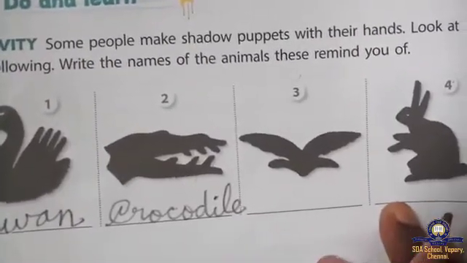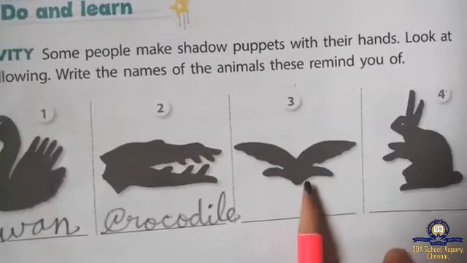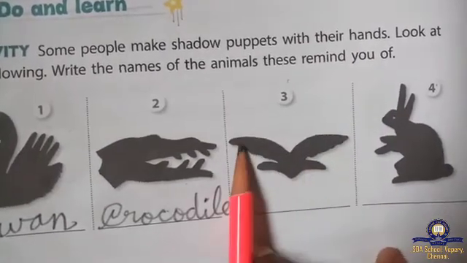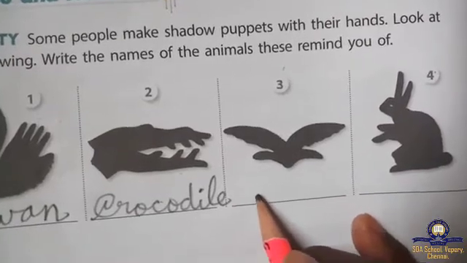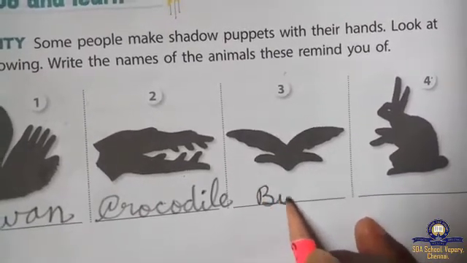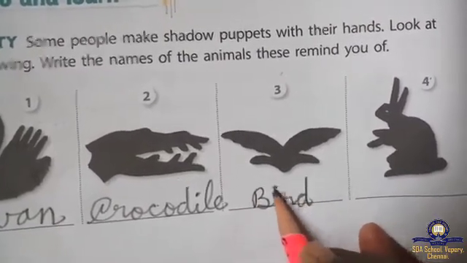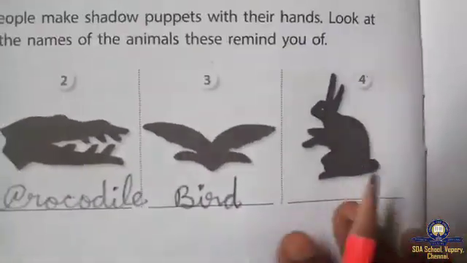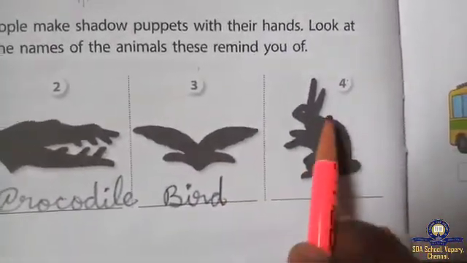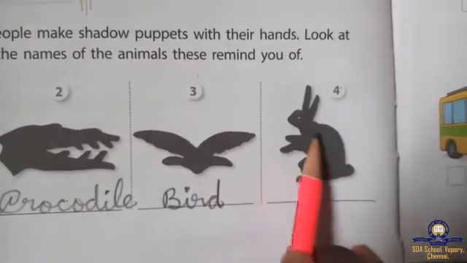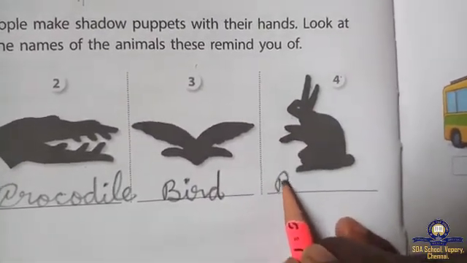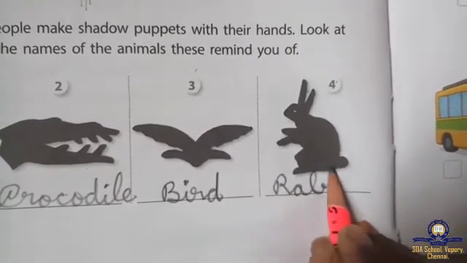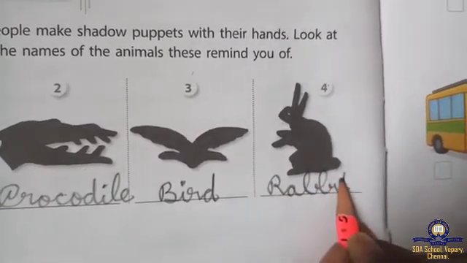It looks like a bird. You can write bird or bat. Bird, B-I-R-D, bird. This one, yes, easy way. See the two fingers and the hand. It looks like a rabbit. What is the spelling for rabbit? R-A-B-B-I-T, rabbit. That's all, children.